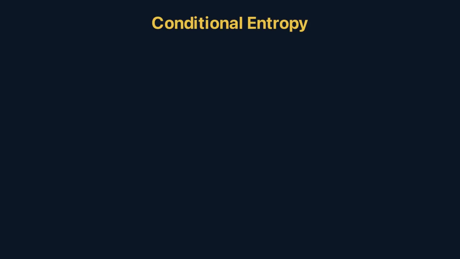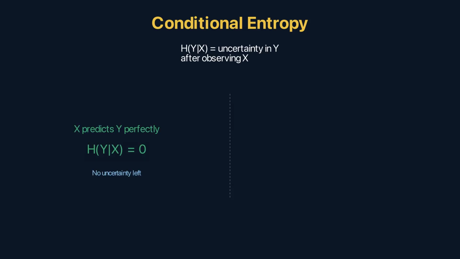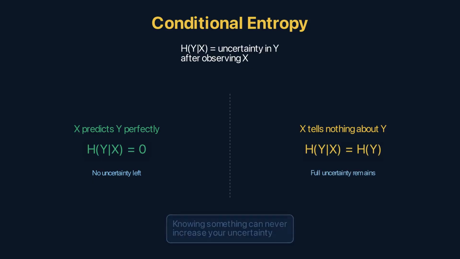Conditional entropy. How much uncertainty remains in Y after you observe X? If X perfectly predicts Y, like knowing the transcription factor tells you the target gene state, conditional entropy is 0. If X is irrelevant to Y, conditional entropy equals the marginal entropy of Y. Conditional entropy is always less than or equal to marginal entropy. Knowing something can never increase your uncertainty.